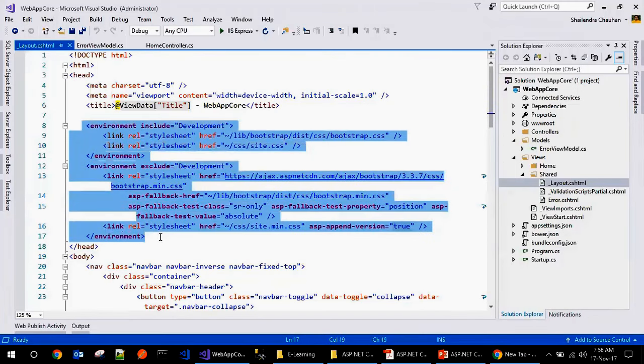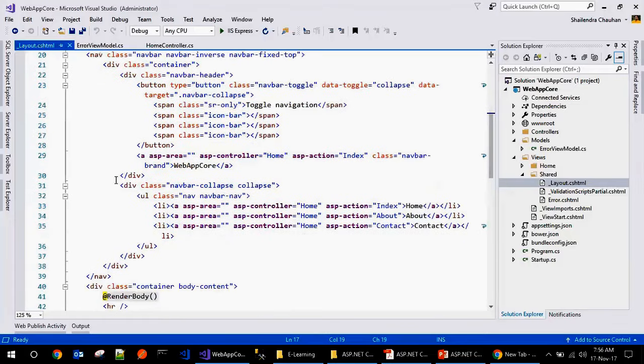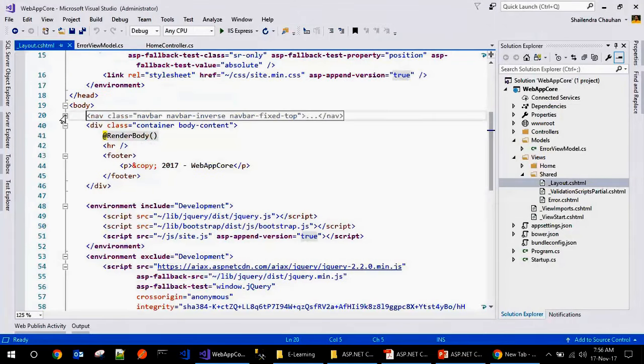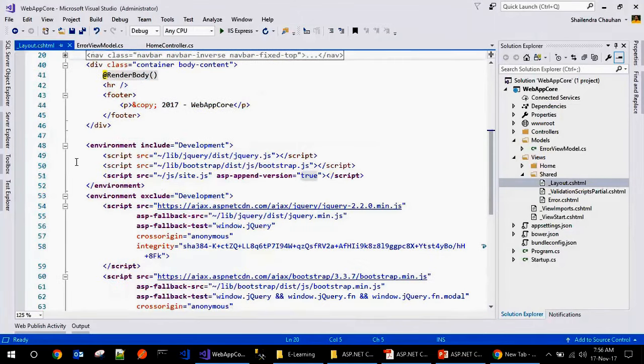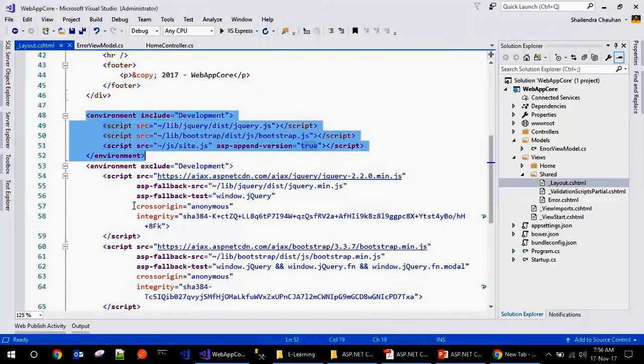So environment specific static files we can enter here. Simple. And this is the menu bar here for the Bootstrap. The same way we have the environment specific setting for the JS here. Simple.